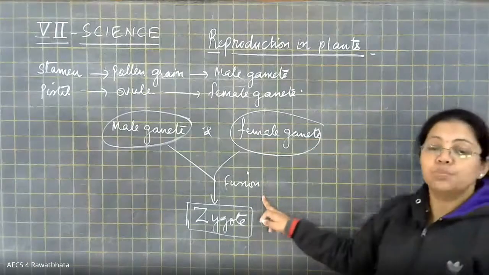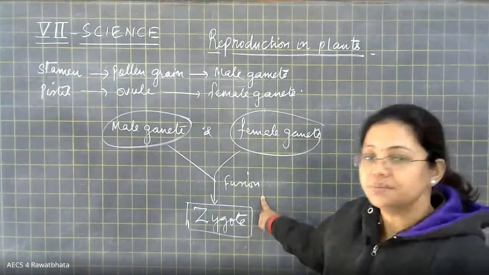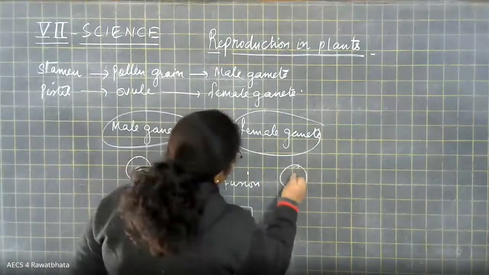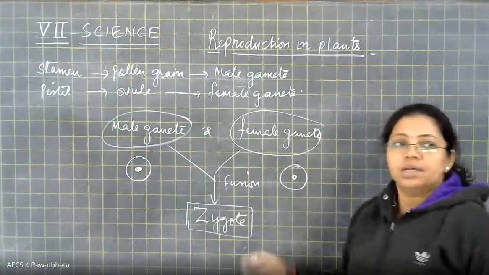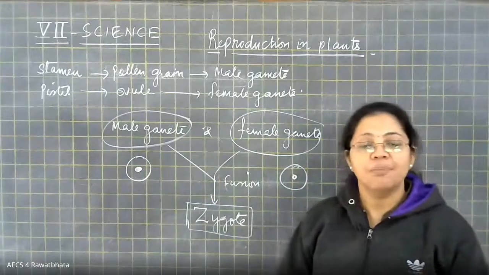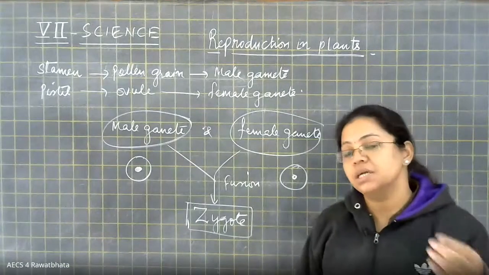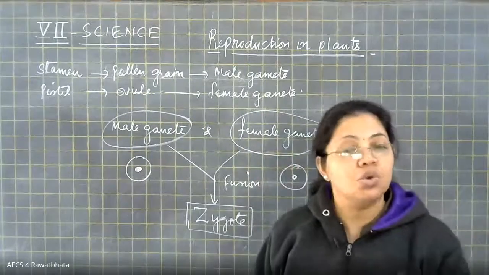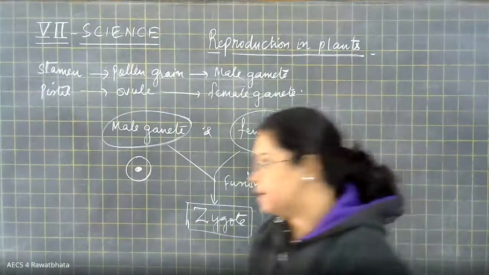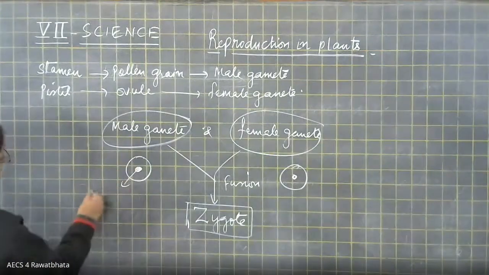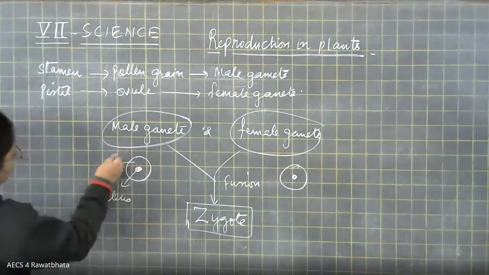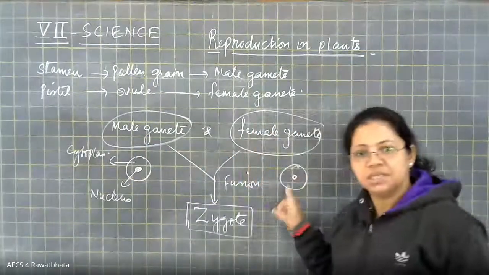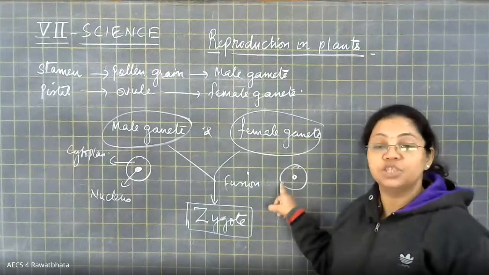Now here we have this male gamete and here we have this female gamete. Gametes are nothing but a type of cell only, and as we have learned about the structure of cell in previous chapters, each cell has a nucleus and a cytoplasm, right? So here also this male gamete contains a nucleus and this part is the cytoplasm. Same is in the female gamete, it has a nucleus and a cytoplasm.